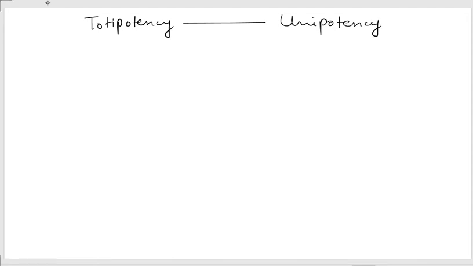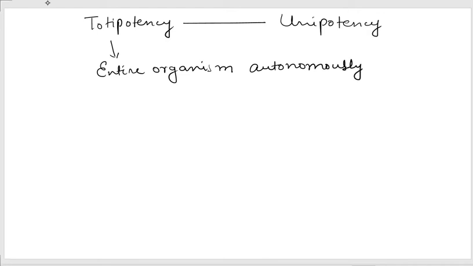So now we'll discuss different kinds of stem cell. You can have totipotency to unipotency. So totipotency, all of you know, is the property whereby a single cell can form the entire organism. If a single cell is capable of giving rise to the entire organism autonomously, you don't have to do anything, it autonomously forms the entire organism, so that cell is referred to as totipotent.